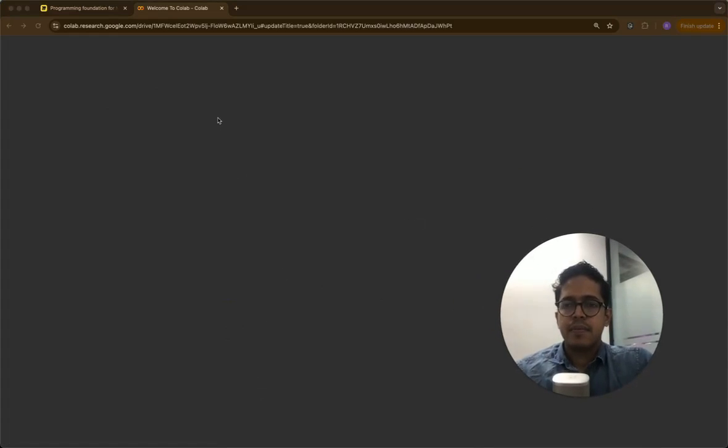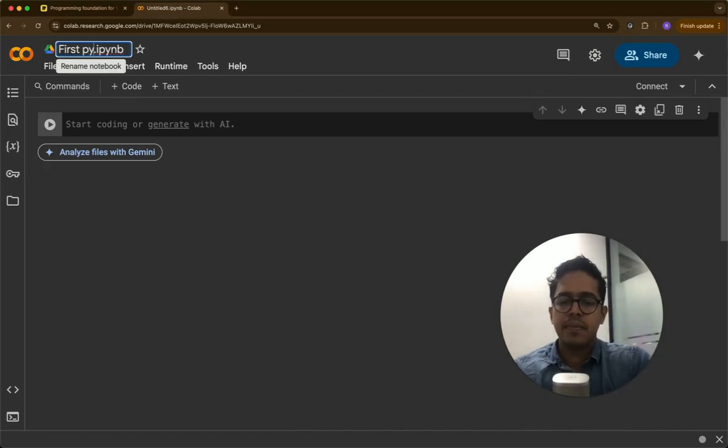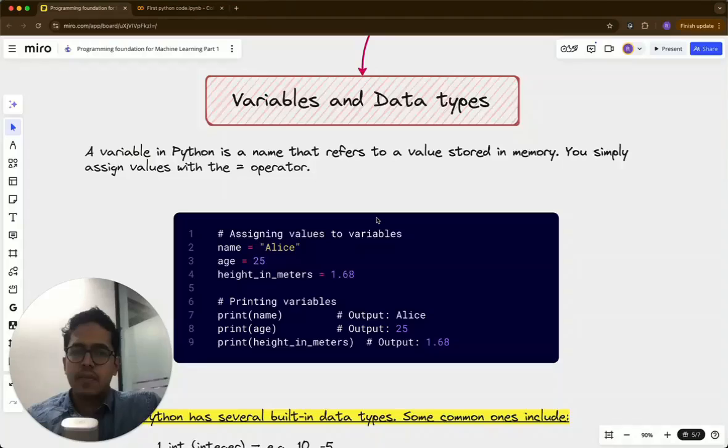Once a notebook is there, you have your coding environment ready. You can name this something, like First Python code .ipynb. In Jupyter Notebook also you must have seen ipynb. Okay. So let us start coding by looking at data types and variables.